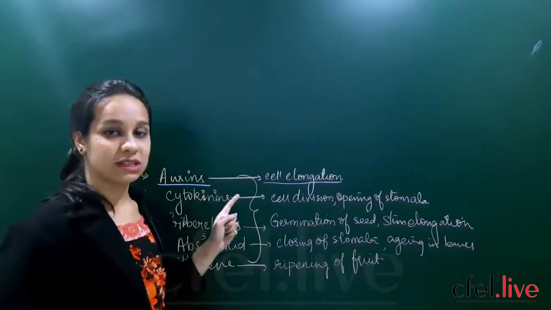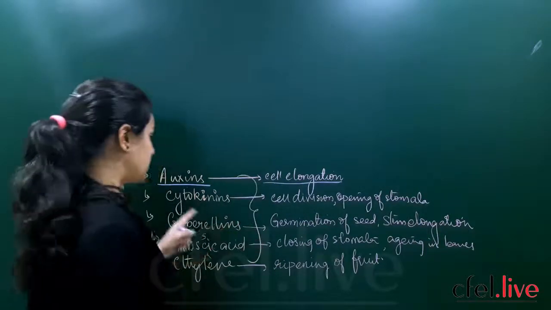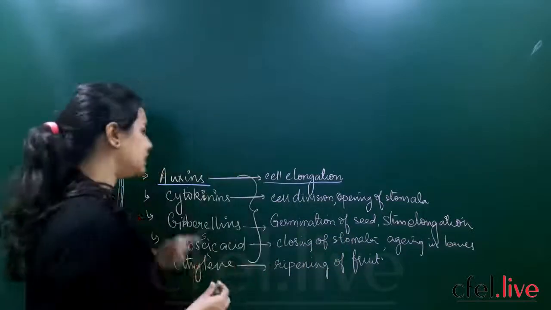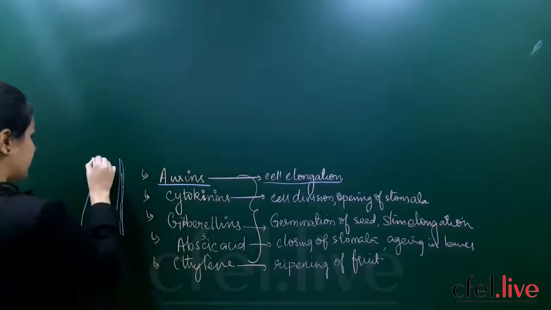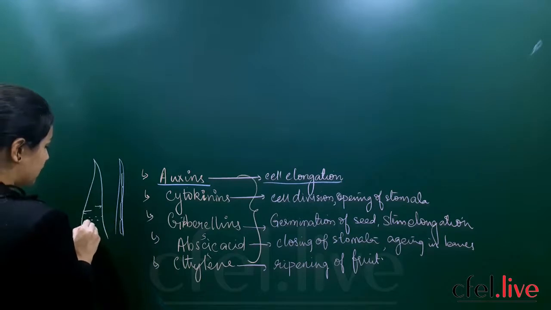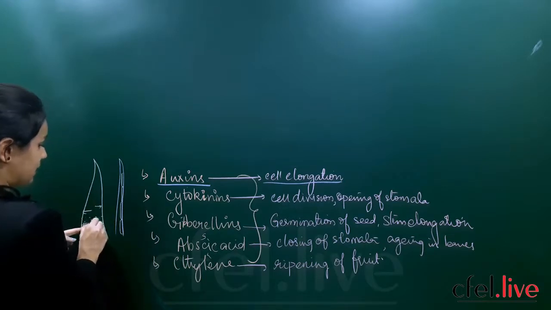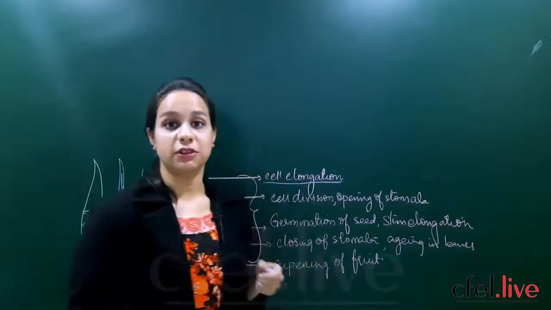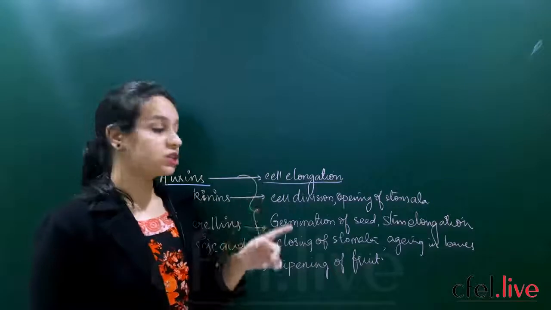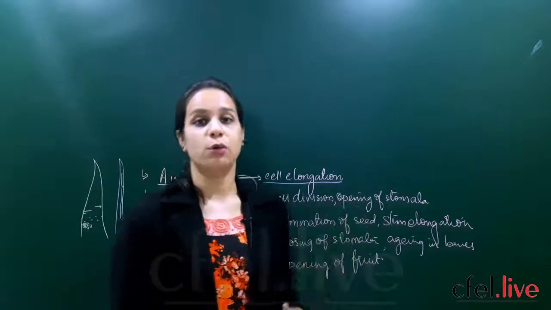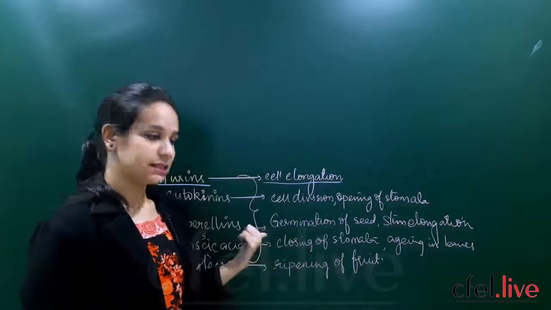So what is the function of auxins? It will help in cell elongation. Then cytokinins: cell division and opening of stomata. We see that the stem also grows wider. Yes or no? The widening of the stem is due to cell division. The cells present at one place will start dividing rapidly, dividing widthwise, and finally the girth of the plant will increase. Due to which hormone? Cytokinins, and it also helps in opening of stomata. Only opening of stomata is influenced by cytokinins.